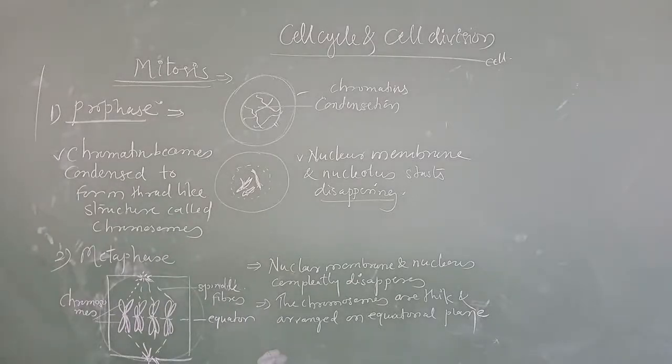And each chromosome is made up of two chromatids held together at a centromere.